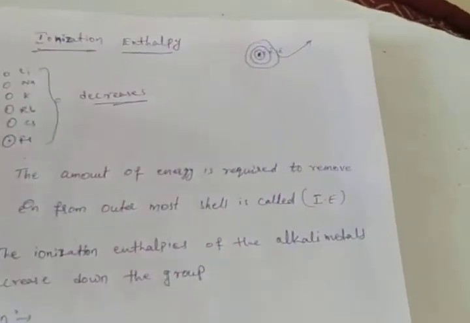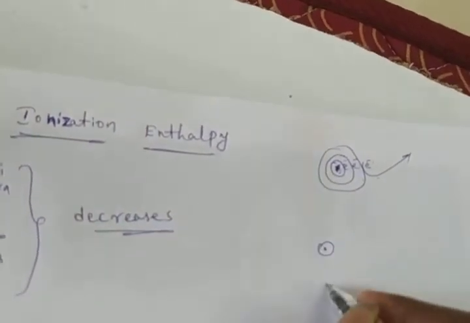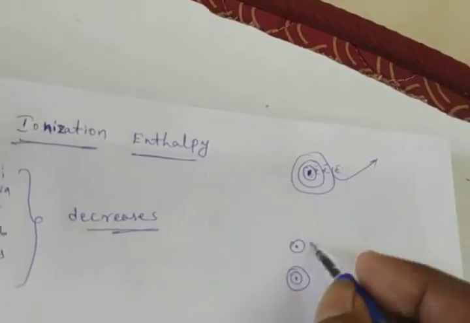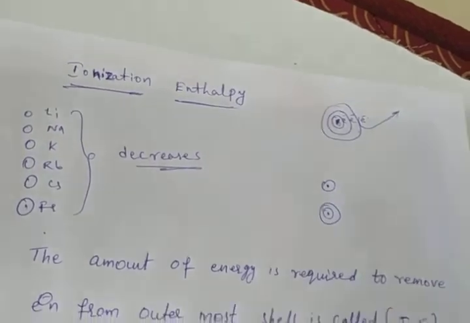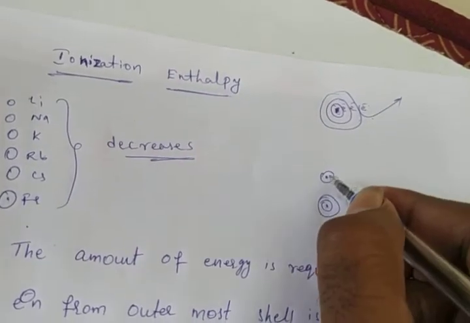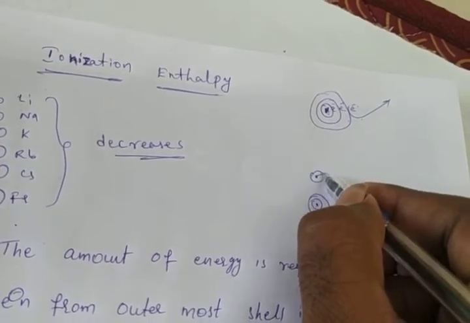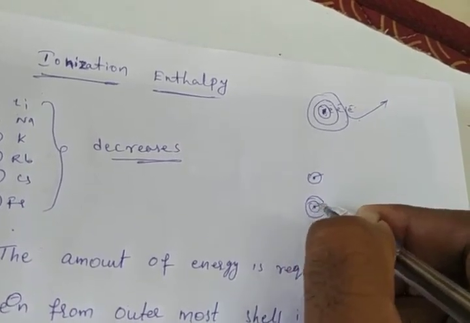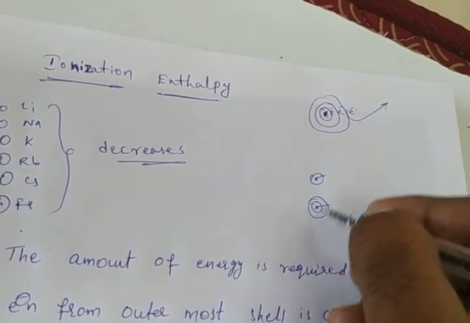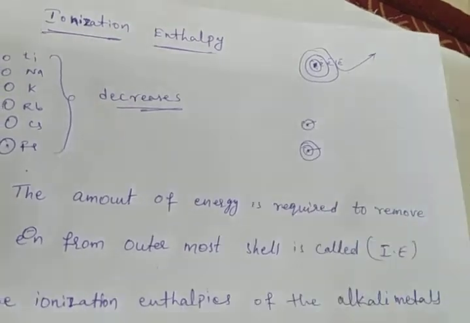This is the reason. This is a very, very important point. Once again I am discussing. Suppose this is one atom and this is another atom. This is lithium, this is sodium, the next is potassium, rubidium. Size will increase. Here the distance between the outermost shell and the nucleus is very less. If we go down, the distance between the nucleus and the outermost shell increases.